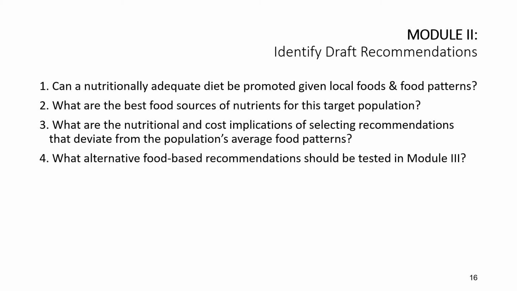You can identify the nutrition and cost implications of selecting recommendations that deviate from the population average food pattern, the so-called non-FP diet. And you can also get a clue of what alternative food-based recommendations should be tested in module 3, given the nutrient-dense food groups, food subgroups, and food items.